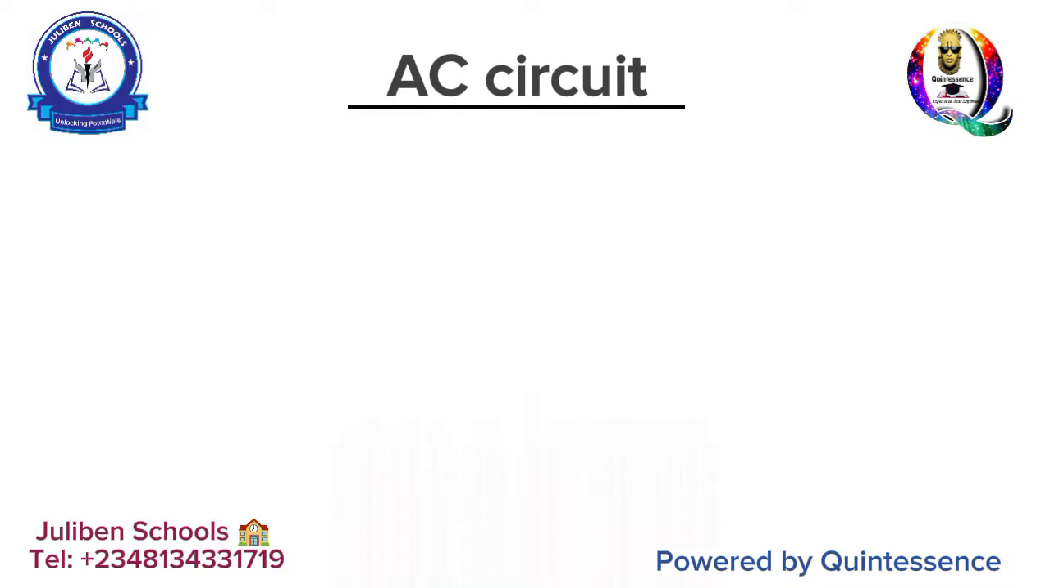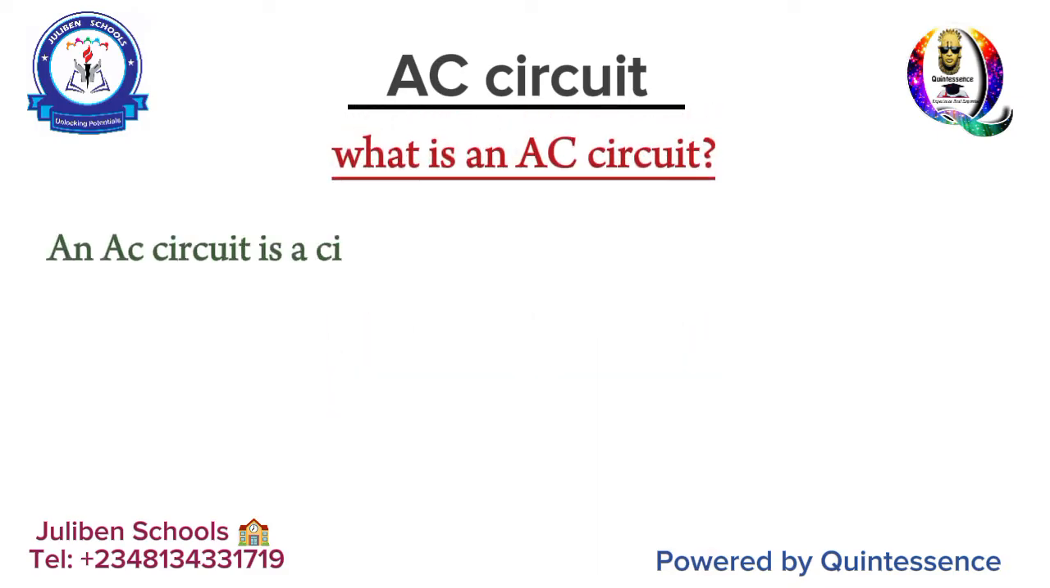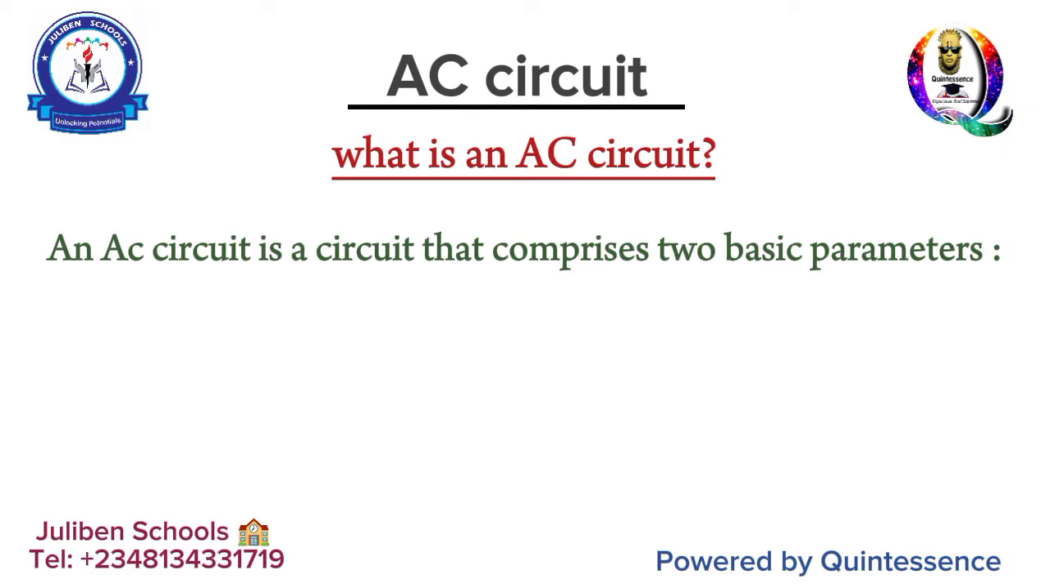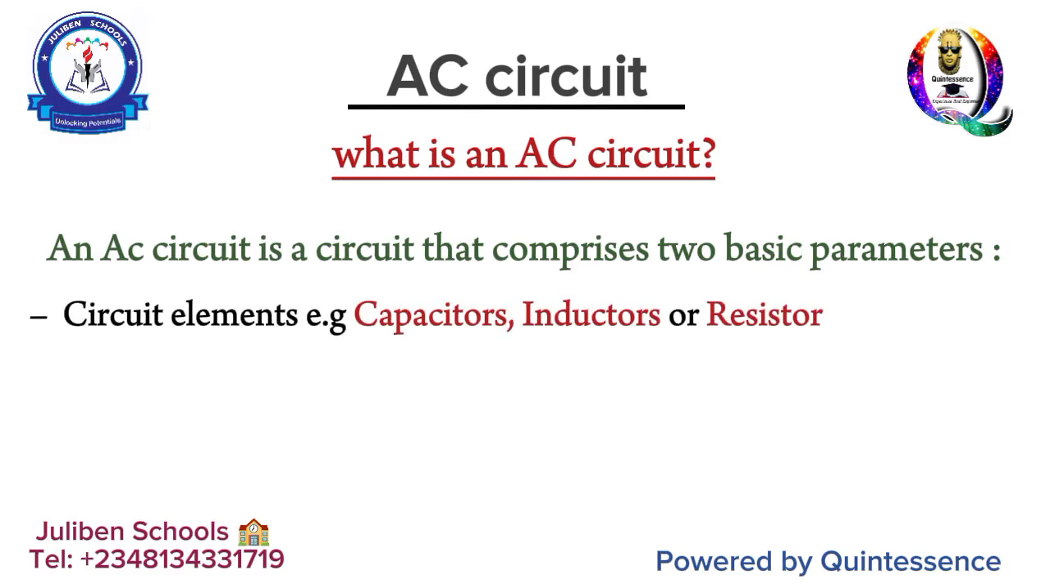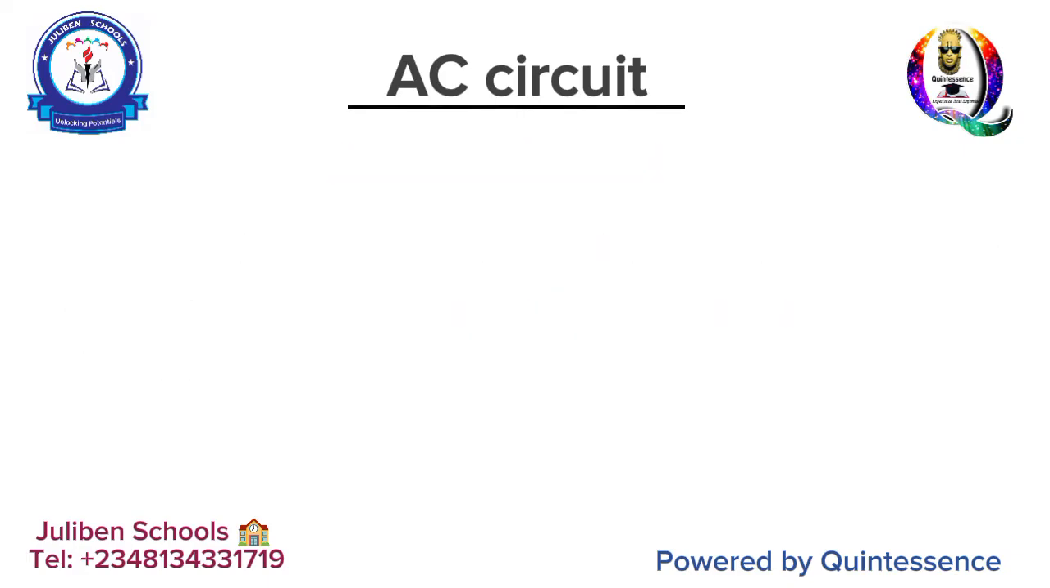AC circuits. What is an AC circuit? An AC circuit is simply a circuit that comprises two basic parameters. Number one, circuit components like capacitors, resistors, inductors, as the case may be. And then secondly, a source of power. If you have elements in a circuit without power, there is no AC there. AC is alternating current, okay? Good. So alternating current in the sense that the current varies.